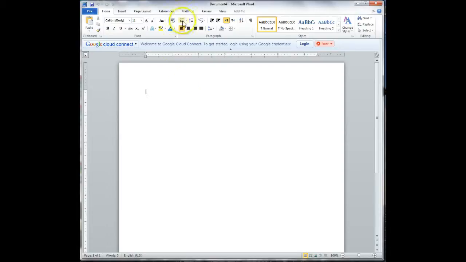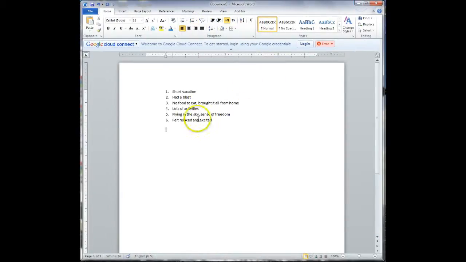You're going to open a new document, and we're going to either use bullets or numbers. Up to you. It does not matter. All you need to do is click on one to start, or if you want to use the numbers, you're going to click on the numbers and you're going to start listing your ideas. So here I have a short list of my ideas.